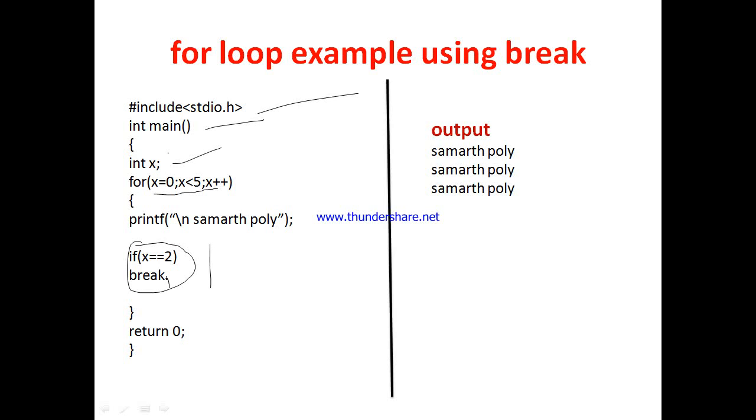Initially X is 0, 0 is less than 5, so printf Samartha Poly is executed. Now X plus plus, X becomes 1, 1 is less than 5, true, then printf Samartha Poly is executed, Samartha Poly is printed.